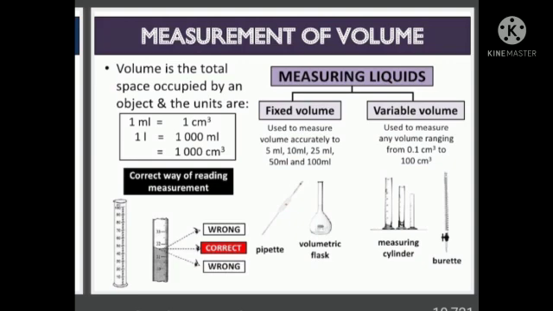Pipettes and volumetric flasks are used to measure the volume accurately up to 5, 10, 25, 50 and 100 ml. Here, measuring cylinders and burettes are used to measure any volume ranging from 0.5 cm cube to 100 cm cube. I hope this will be clear to you.